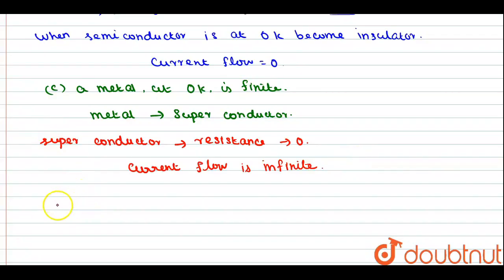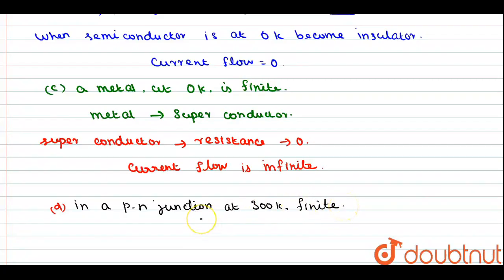And option D is, in a p-n junction at 300 Kelvin, current is finite.